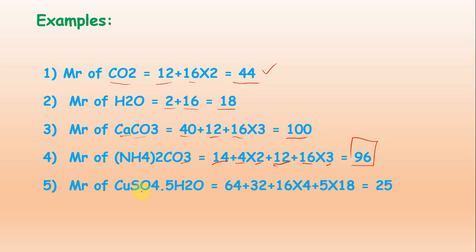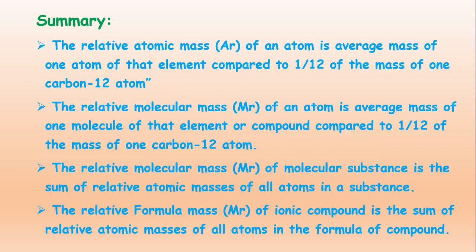Then Mr of copper sulfate hydrated with water: copper 64, sulfur 32, and oxygen 16 multiplied by 4, then water has 18, which we multiply by 5, that will be 252 in total. So this is how to calculate the Mr of compounds. Now this is the summary plenary of the topics which we have discussed.